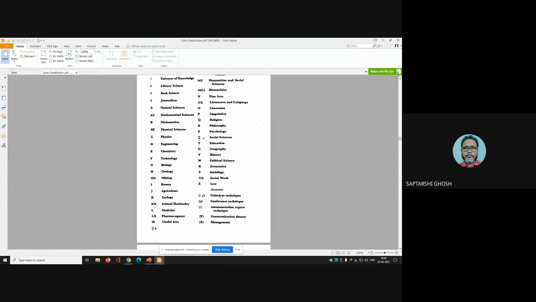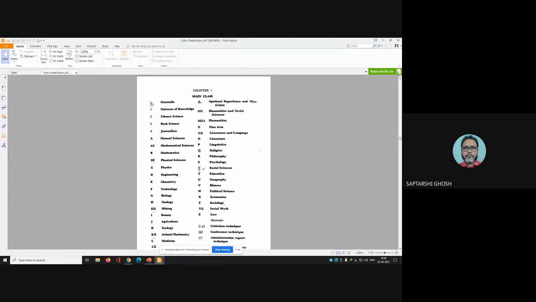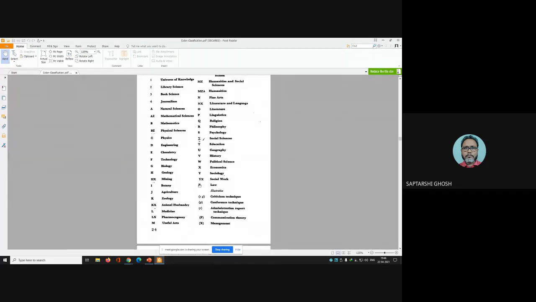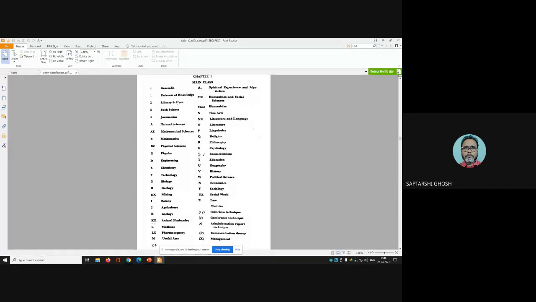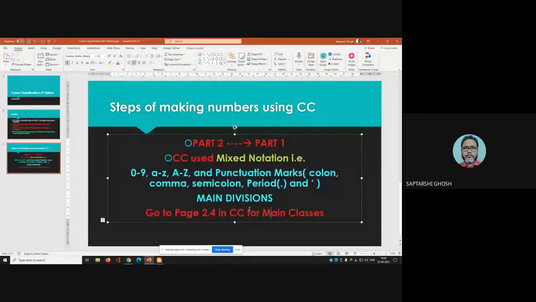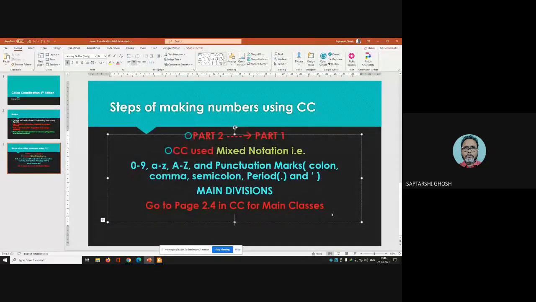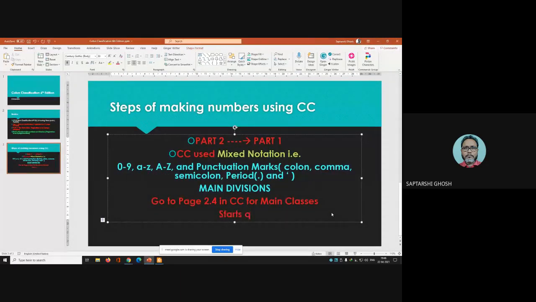These are the illustrative things, some examples. Actually it starts with small z and it ends with capital Z. So this is the list of your main classes. After that, there are the divisions. So these are the main classes in Colon classification. You can say that it starts with small z and ends with capital Z. So this is the generalia.